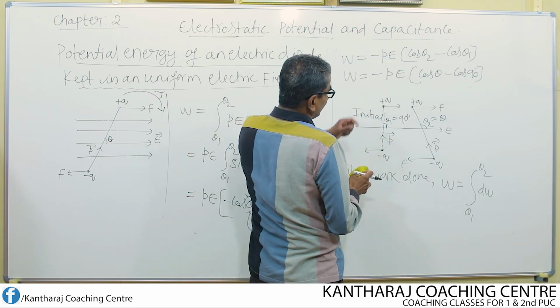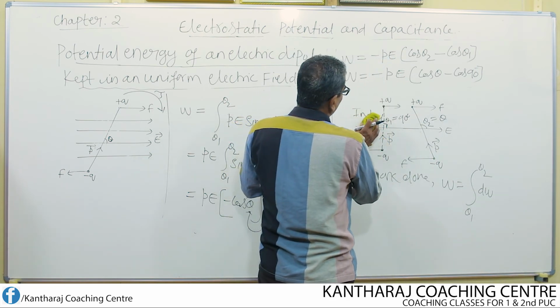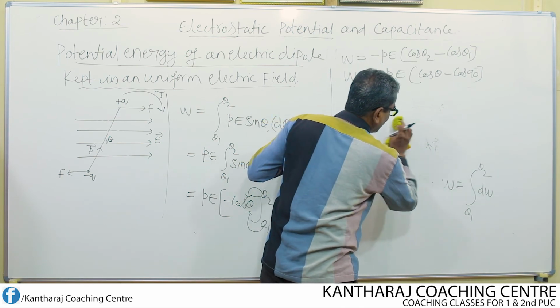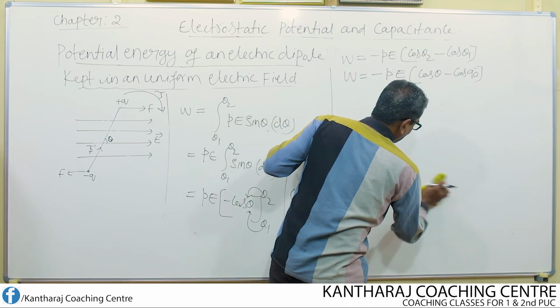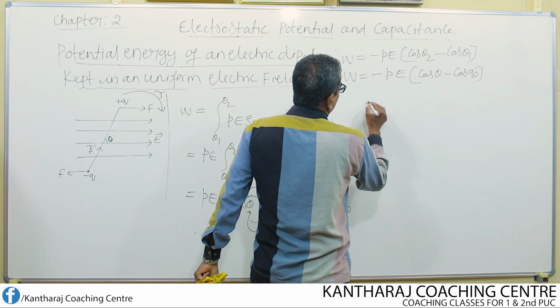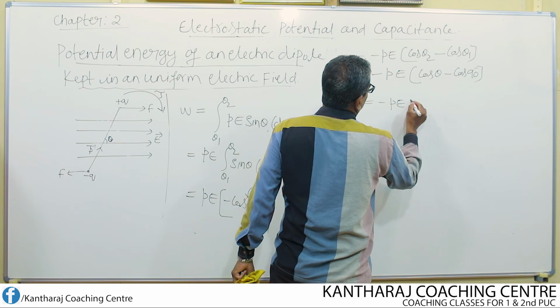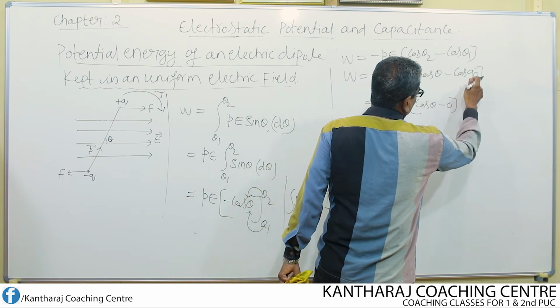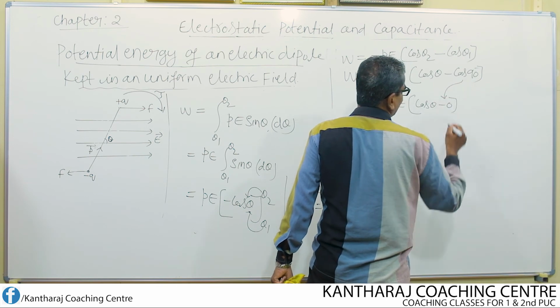So if that's the case, then what will be the equation of the total work done? It becomes equal to minus P into E into cos theta minus 0, because cos 90 is 0.